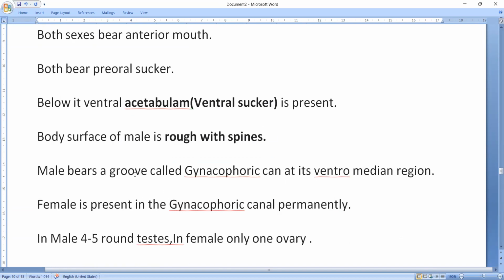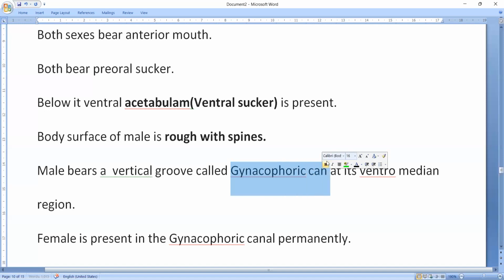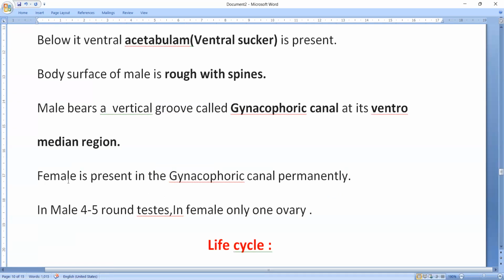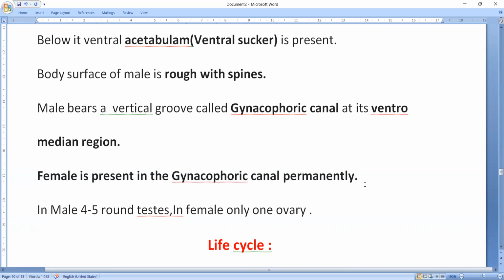Okay, so the male bears a vertical groove called, this is important, the gynecophoric canal, at its ventromedian region. Inside the ventromedian region there is a canal, a vertical longitudinal groove, that is called the gynecophoric canal. So the female is located in this gynecophoric canal permanently.